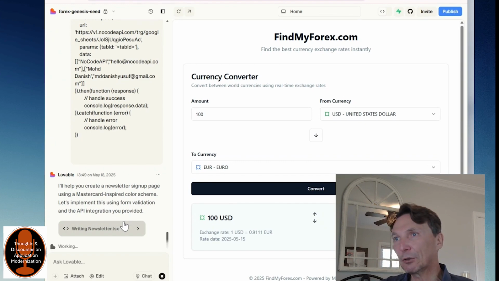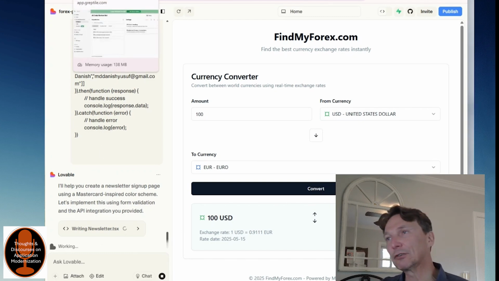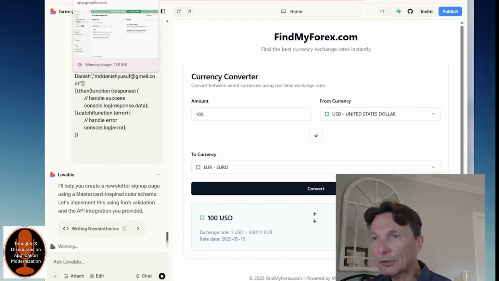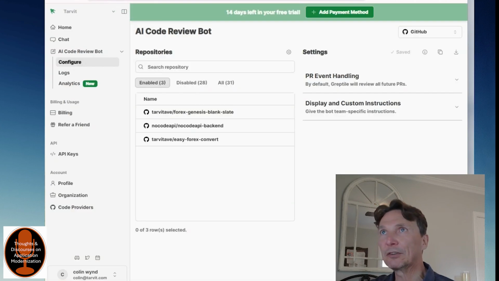Now, the other thing that you probably want to do is look at the quality of the code that you're generating here, right? And so there's lots of tools. SonarCloud or SonarQube is a tool that will grade your code, and you can connect that to your GitHub repository.